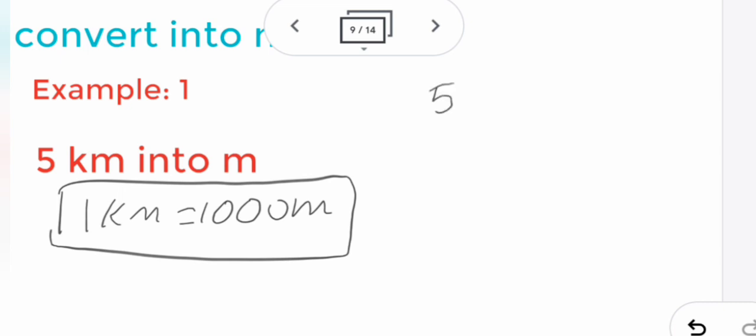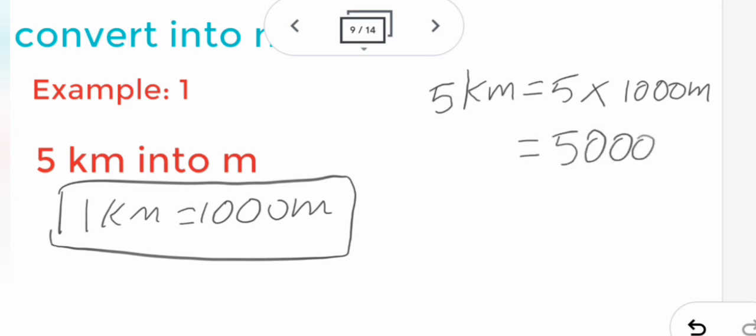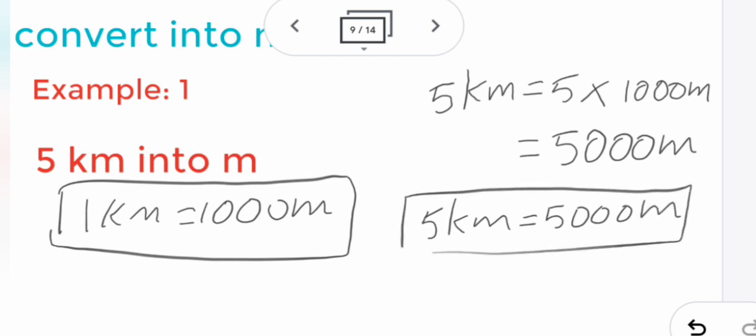So now we have 5 kilometer. 5 kilometer equal to, as I have already told you how to multiply, instead of this kilometer we have 1000 meter. So you write 5 into 1000 meter. So the answer is 5 into 1000, 5000 meter. That's all the answer. Last, you have to write the answer: 5 kilometer equal to 5000 meter. This is the answer. This way you have to write.